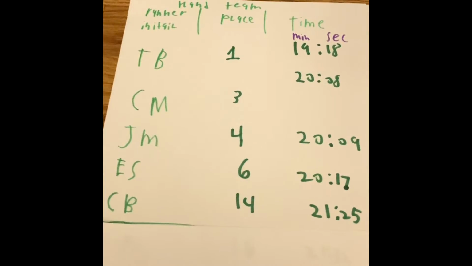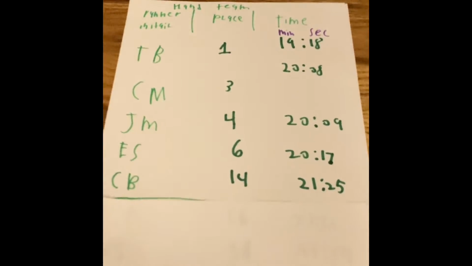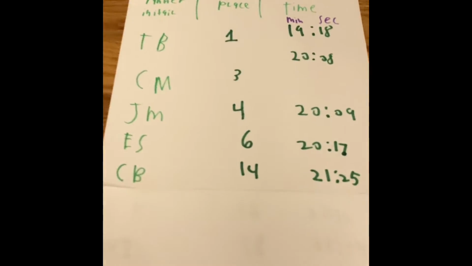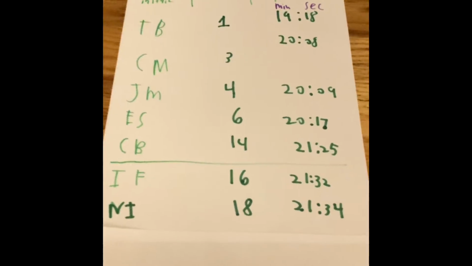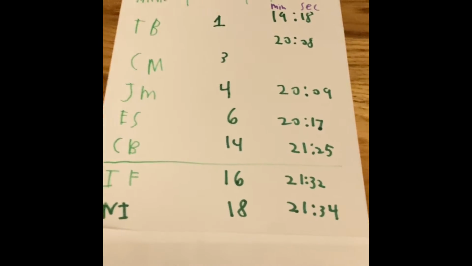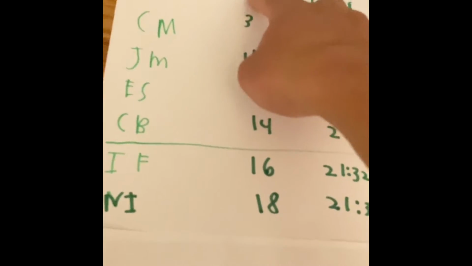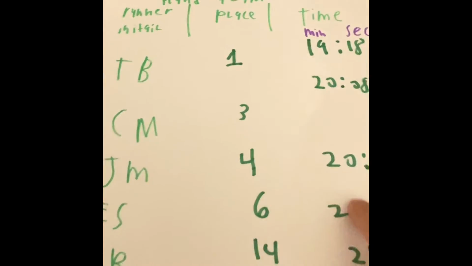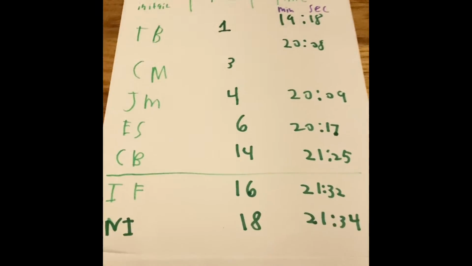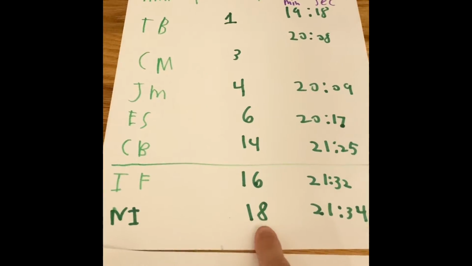But the average can change because not all cross-country races have the first 5. Some of them actually have the first 7 because they try to have an advantage of having the lowest score possible by adding your place. Like, first place gets 1 point, second place 2 points, third place 3, and so on. So the aim of the game is to have the least number of points depending on what place you get.